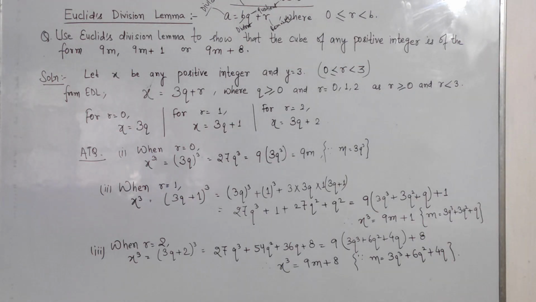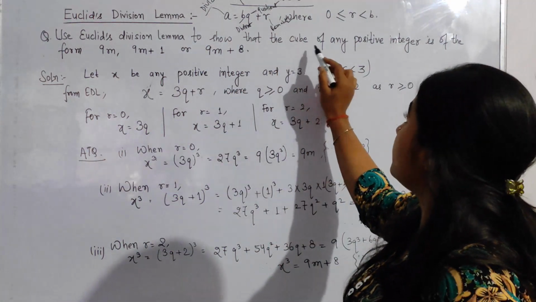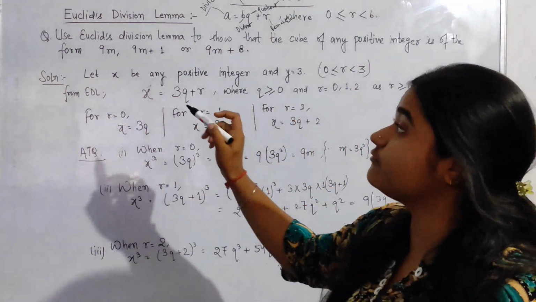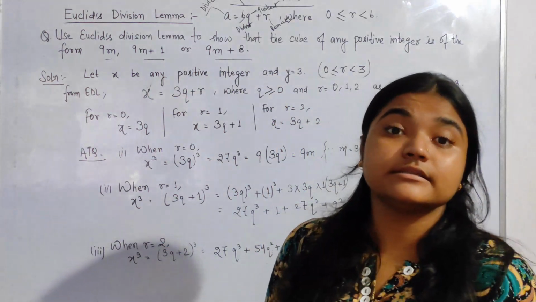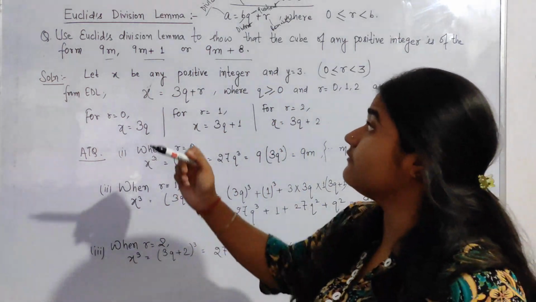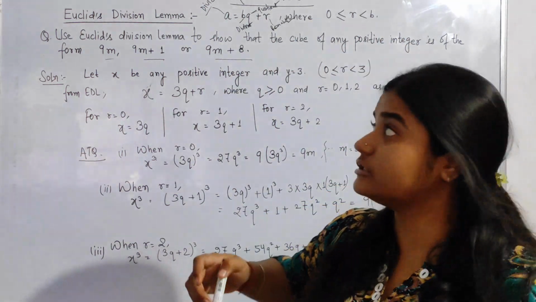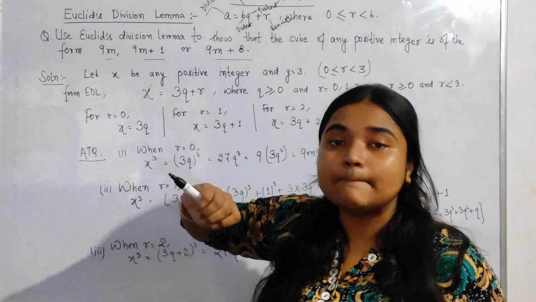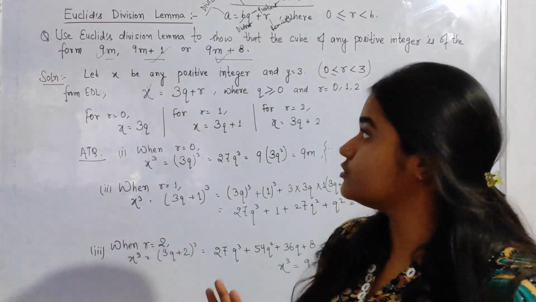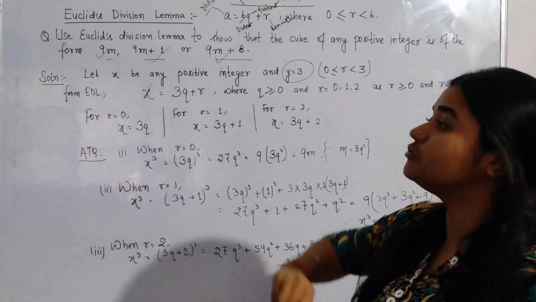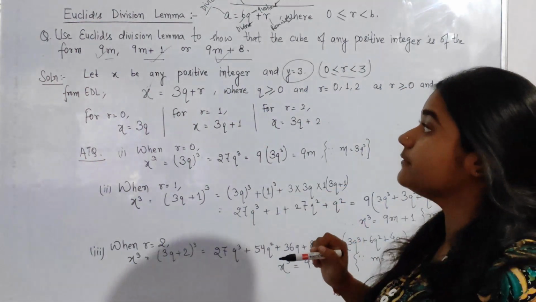So here's the question: we have to use Euclid's division lemma to show that the cube of any positive integer is of the form 9m, 9m plus 1 or 9m plus 8. We have to make this arbitrary positive integer in the form of the lemma so that it will come in these 3 forms only. That is why we have taken y equal to 3 here, and the maximum value for r is 3 here. Clear?